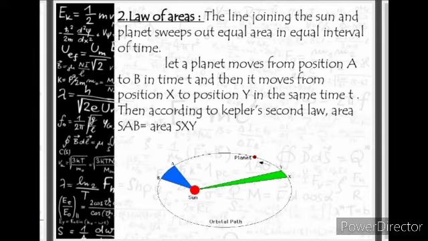Example, let a planet move from position A, as mentioned over here, to B in time t. Then it moves from position X to position Y in the same time t. Then according to Kepler's second law, the area of SAB will be equal to SXY. This means in equal intervals of time, taken at any point, it will cover the same area.